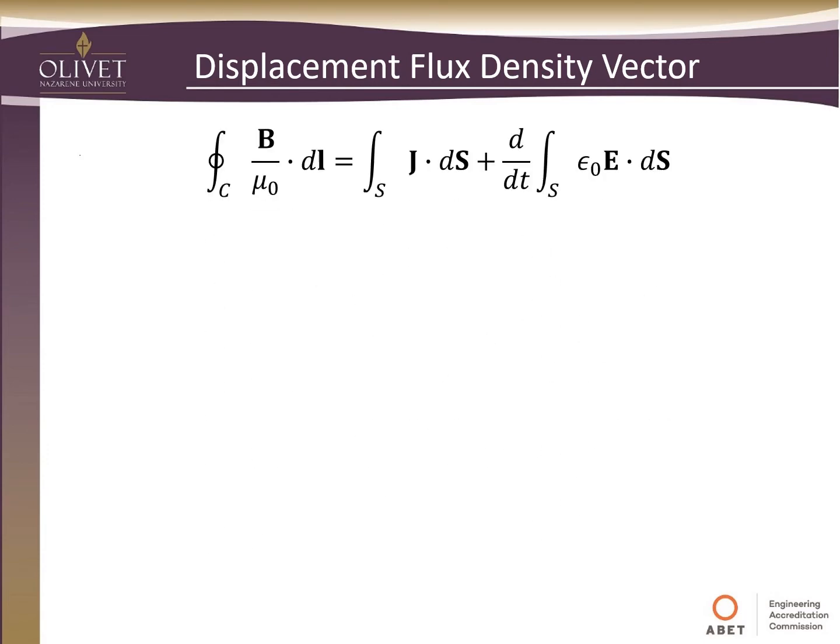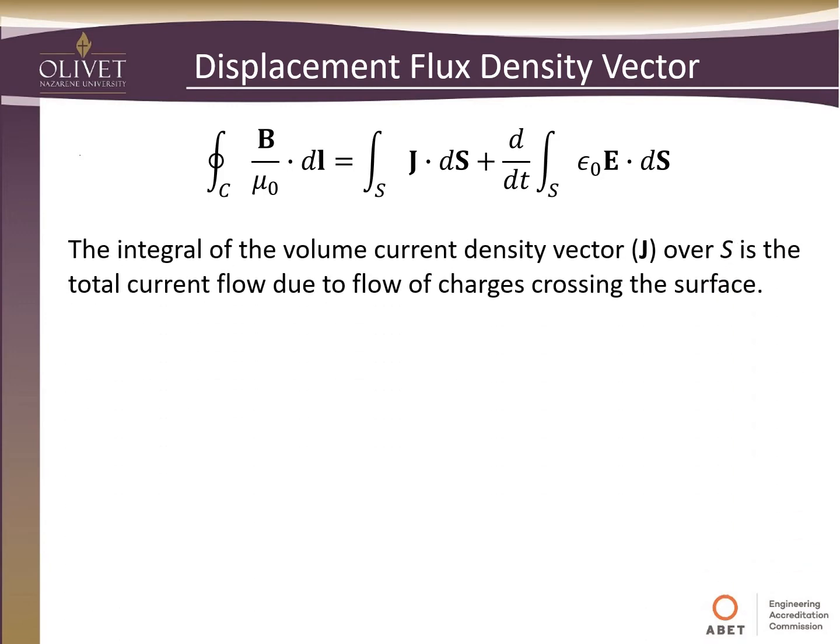So again, starting back with this basic form of the equation, the integral of the volume current density J over S is the total current flow. So this new term J is known as the current density vector, and so when we say that, it's going to be amperes per meter squared, so it's over an area.